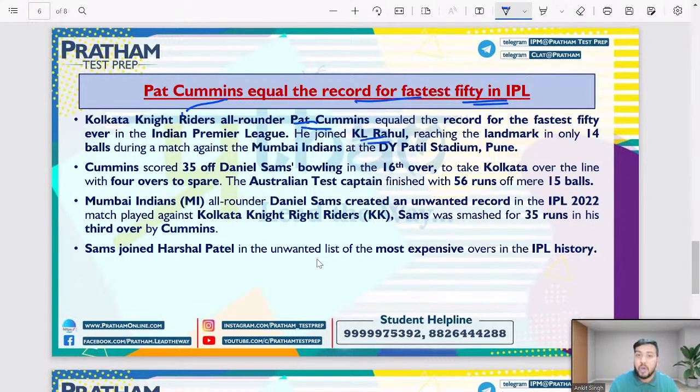He joined KL Rahul reaching the landmark in only 14 balls. So he scored 50 runs in just 14 balls, right? 14 बॉल्स में इन्होंने कितने रन स्कोर किए हैं? 50 रन. And this score was the landmark. पैट कमिंस से पहले कौन थे? केएल राहुल थे, जिन्होंने ये अचीवमेंट किया था, राइट?